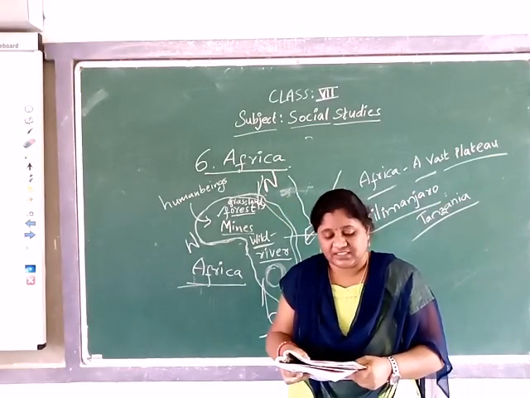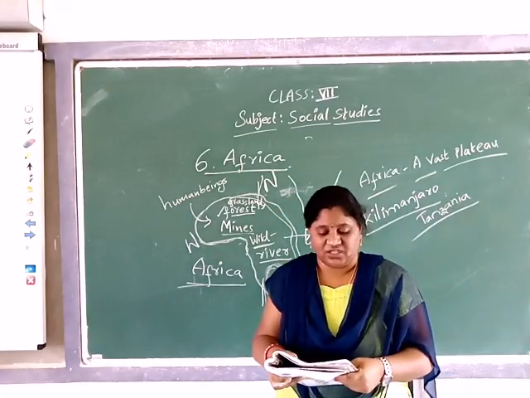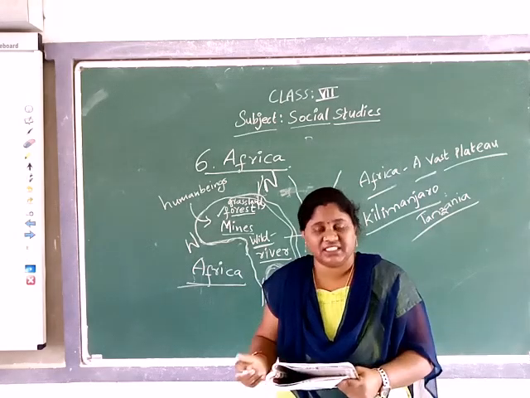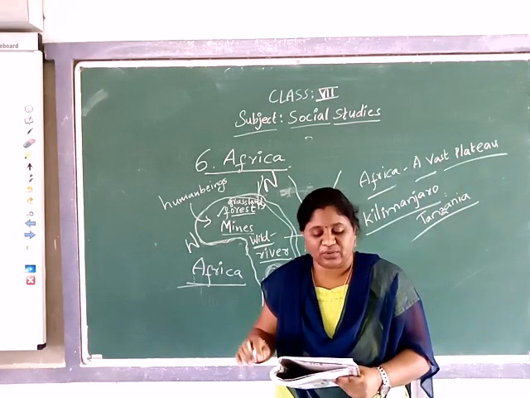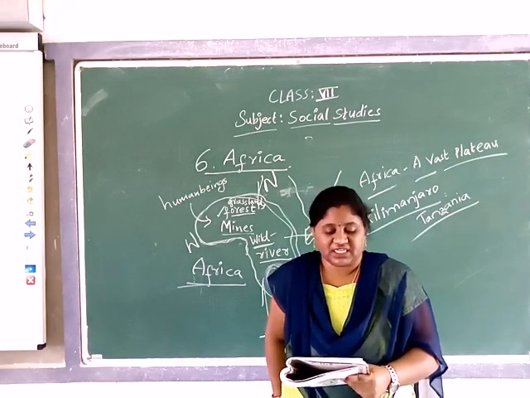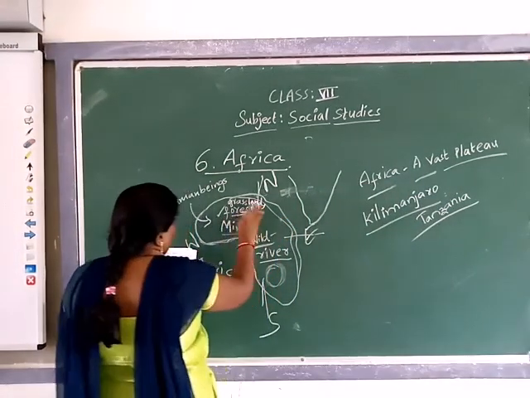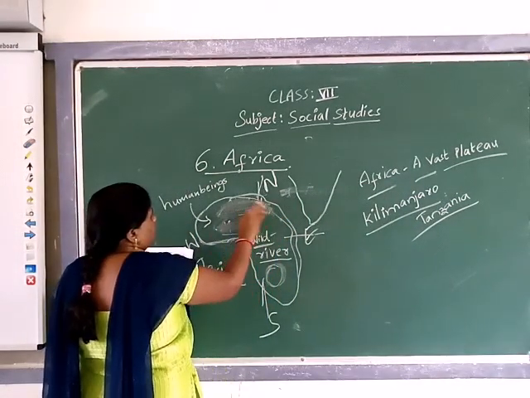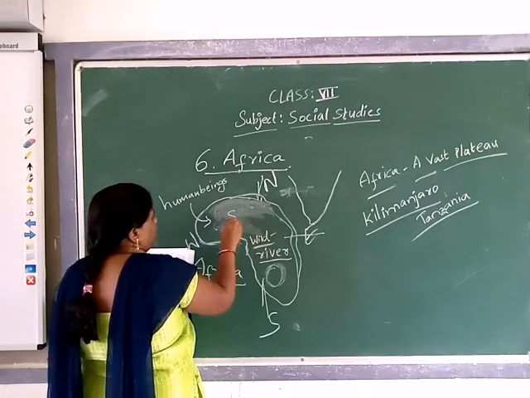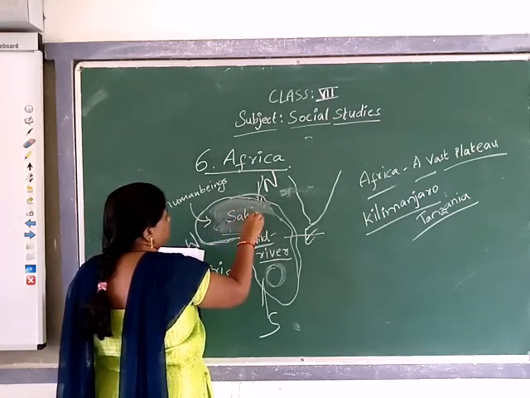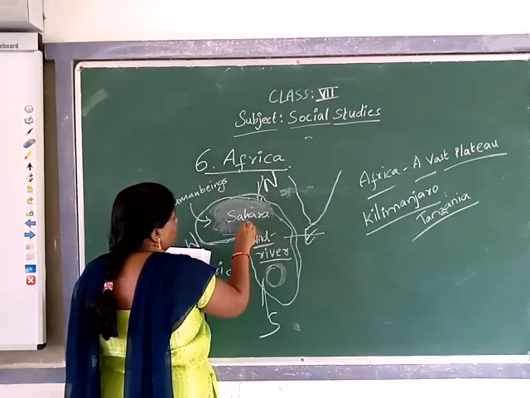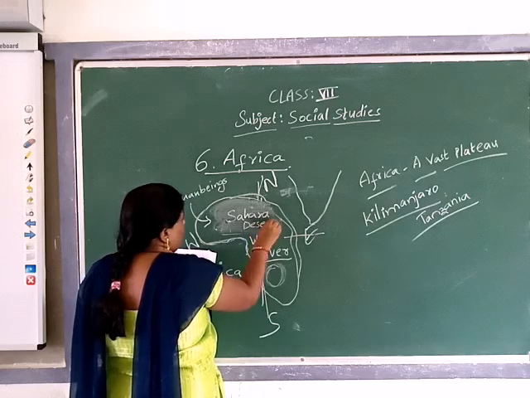This is the Sahara Desert, which receives very scanty rainfall, and there is only one river, the Nile, which crosses the Sahara Desert. So the north side of Africa, it's here. So much of the place is occupied by the Sahara Desert. Okay, which desert? Sahara Desert.